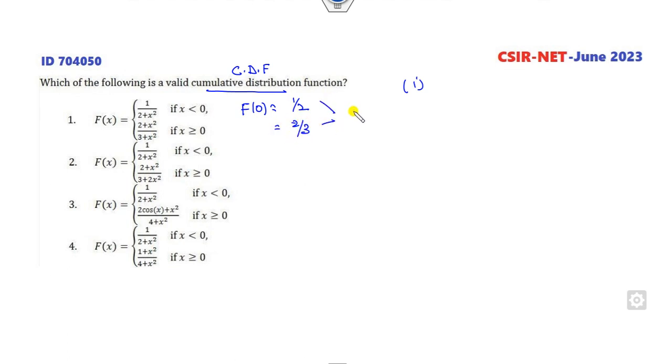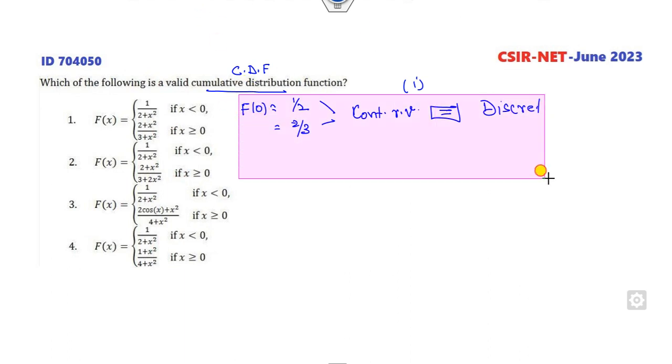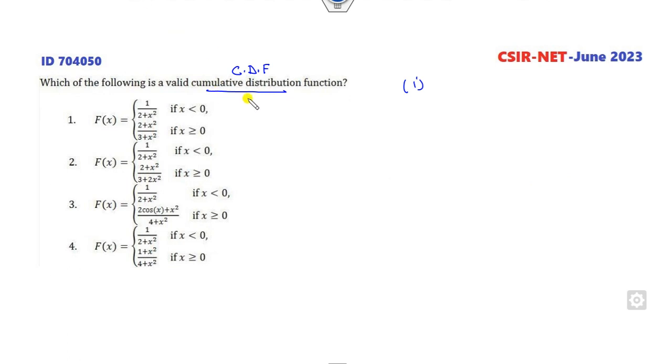So remember, whenever there is a continuous random variable, these two values must be the same, but they are not the same, and it is not given that it is continuous. So once they are not the same, it means it is my discrete random variable. Now, we can't say that about this problem. So what are the properties of that?